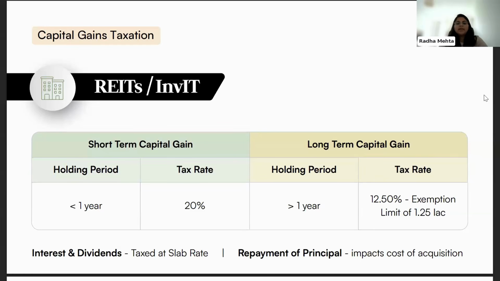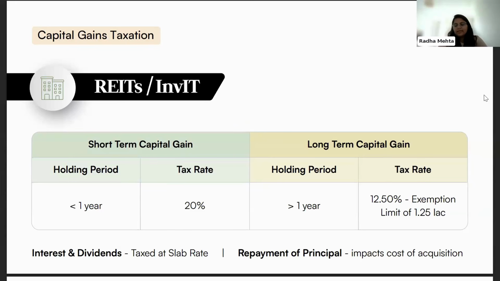This actually impacts your cost of acquisition. It lowers your cost of acquisition, and then the capital gain is calculated depending on that. So let's say your cost was 100 rupees and the repayment of debt was 10 rupees. Your new cost becomes 90 rupees. And let's say your selling rate was 120. So your capital gain is calculated as 120 minus 90 instead of 120 minus 100. Right? So this is the difference in terms of the different distributions that REITs and InvITs give you.